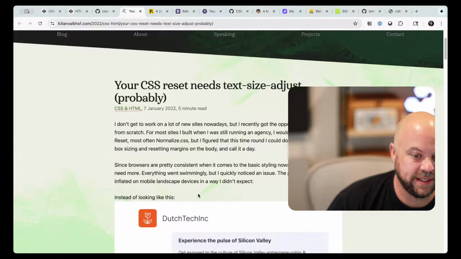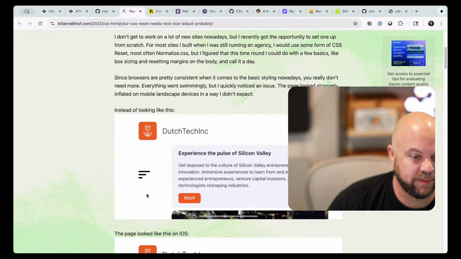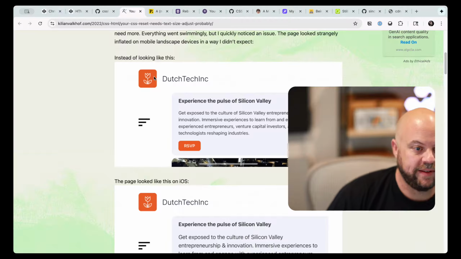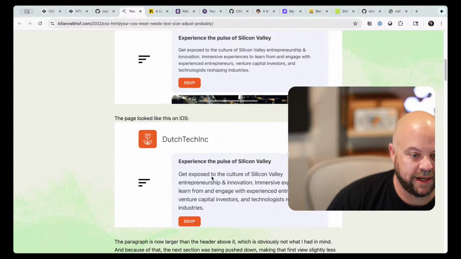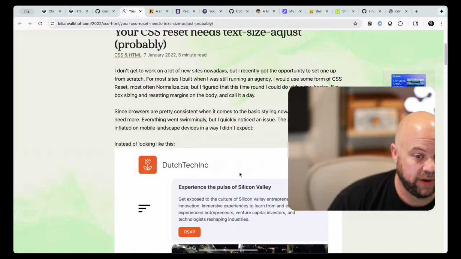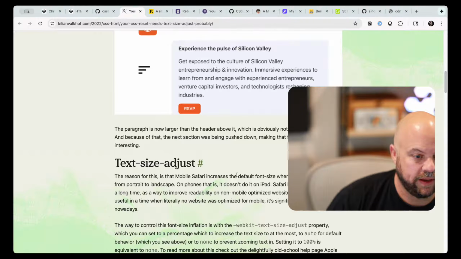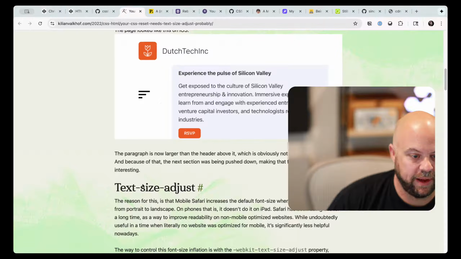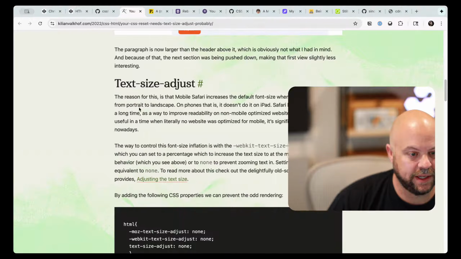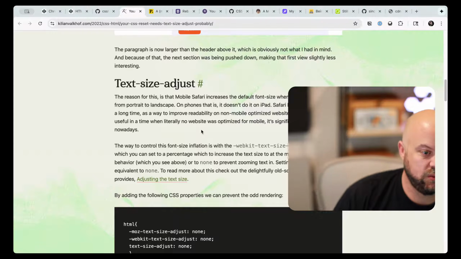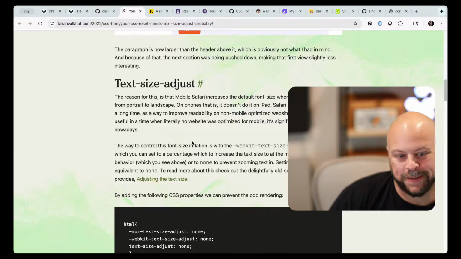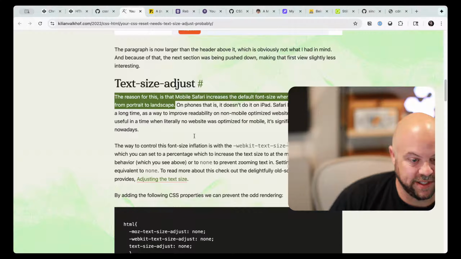I don't get to work a lot on new sites these days, but recently I got to set one up from scratch. Browsers are pretty consistent when it comes to basic styling nowadays, yada, yada, yada. Instead of it looking like this, the page looked like this on iOS. I guess the text is bigger, yeah? Okay. The paragraph is now larger than the header above it, which is obviously not what I had in mind. And because of that, the next section was being pushed down, making that first view slightly less interesting. The reason for this is that mobile Safari increases the default font size when you switch a website from portrait to landscape. That's a wild sentence. Does it still do that?